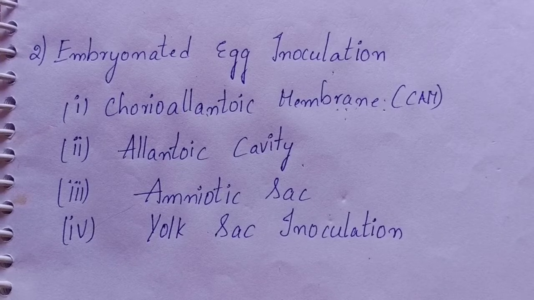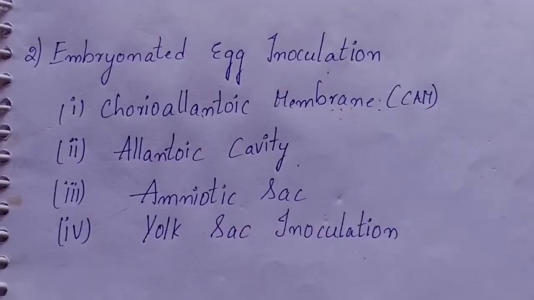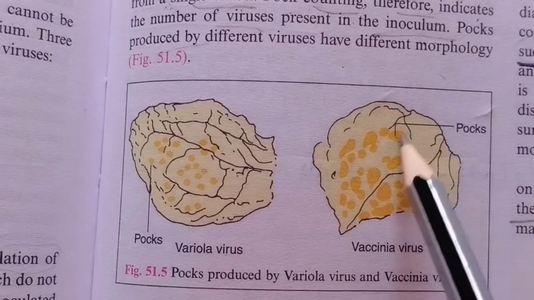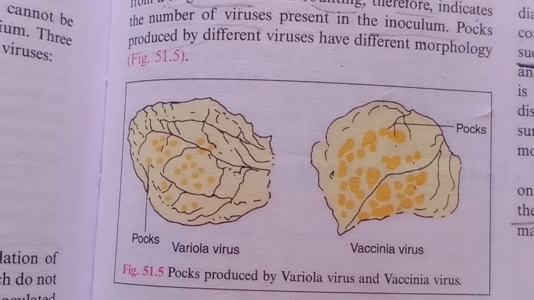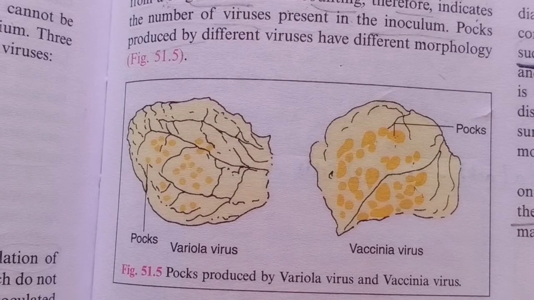It produces visible lesions. Each pox is derived from a single virion. Pox counting therefore indicates the number of viruses present in the inoculum. Pox produced by the different viruses have different morphology. These are pox which are produced by the pox viruses by the inoculation of chorioallantoic membrane.